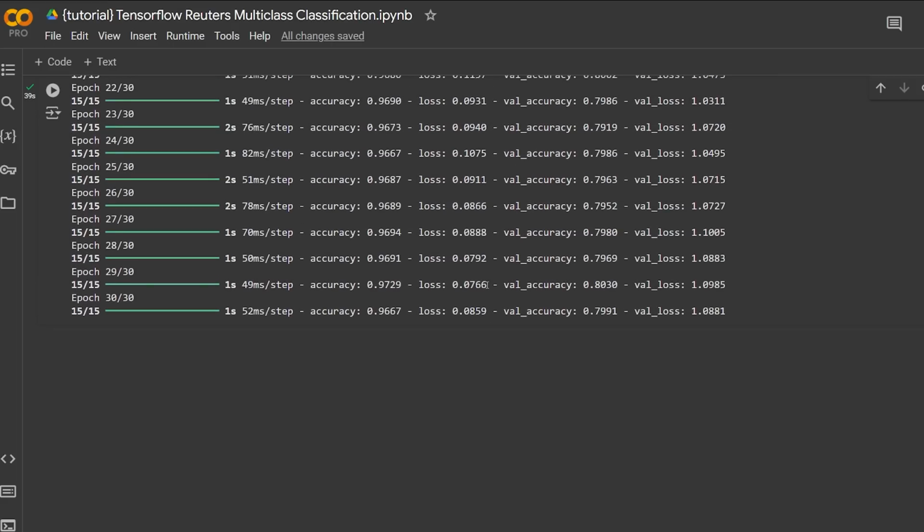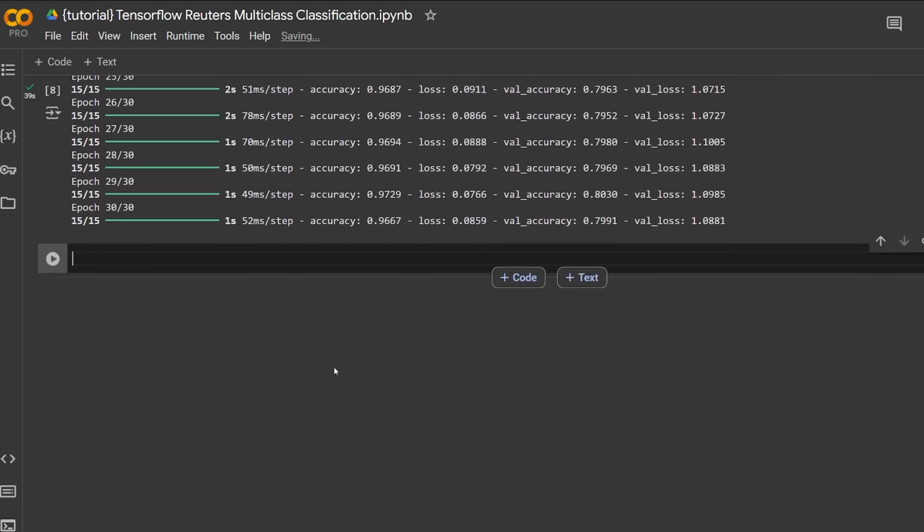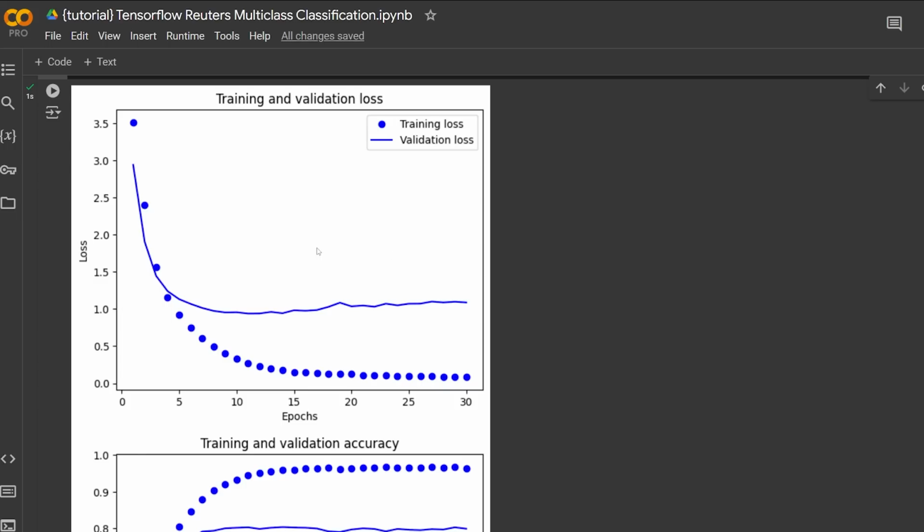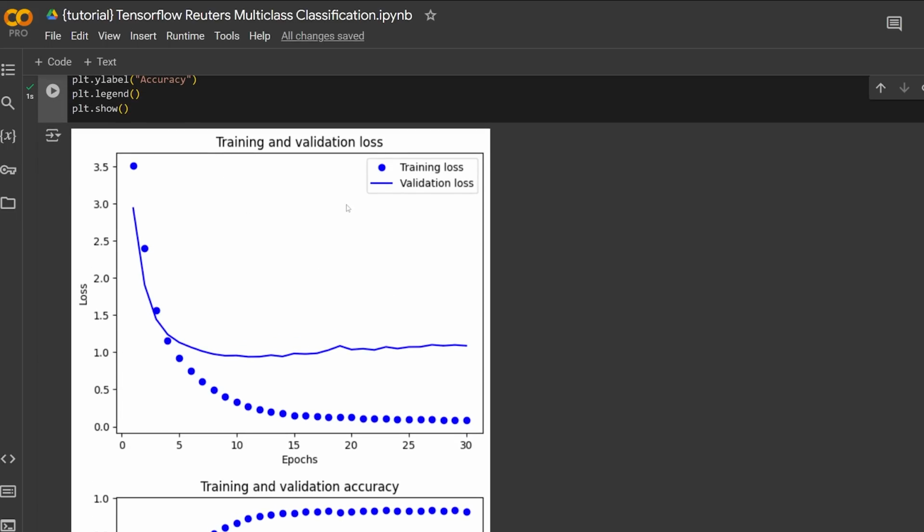Okie dokie, the model is done training, so now let's go ahead and plot our results so we can visualize what happened. Here we go, so we've got our training and validation loss plotted versus the epochs. We can see with our training loss, it starts up very high and then goes down quite rapidly, but still continues to decrease over time, which we expect. That's a sign that your model is learning. And then our validation loss does pretty much the exact same thing. It starts up high, decreases rapidly, slows down, but still decreases.